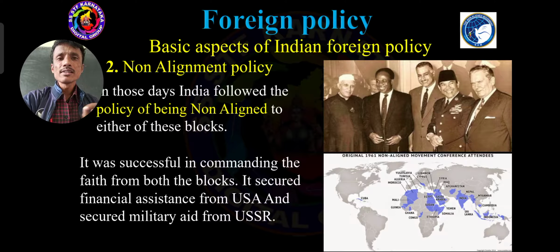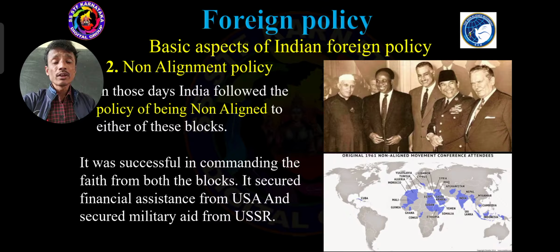See, it was successful in commanding the faith from both blocks. Faith, nambike, belief. So India got faith from two important countries like USA and USSR.